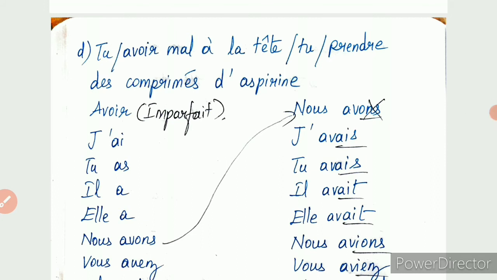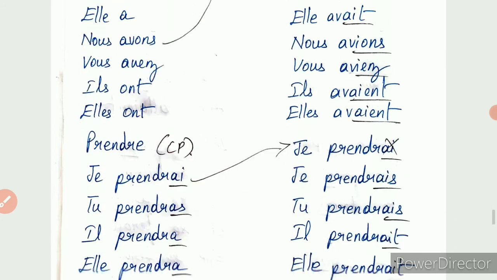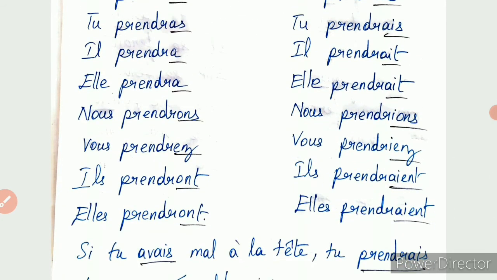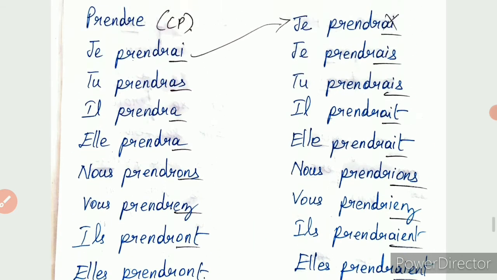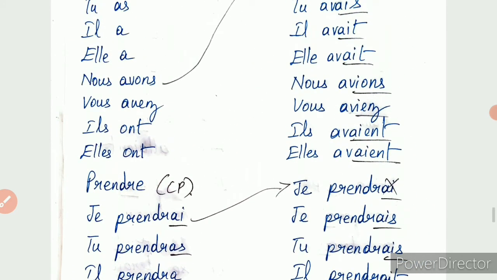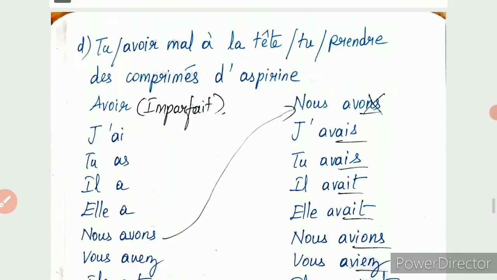D. Si avoir mal à la tête, prendre des comprimés d'aspirine. The meaning is, if you have a headache, you would take aspirin tablets. That is what the meaning is. And then the first verb is avoir. We have to write it in imperfect. Second verb is prendre. We have to write this in conditional présent.